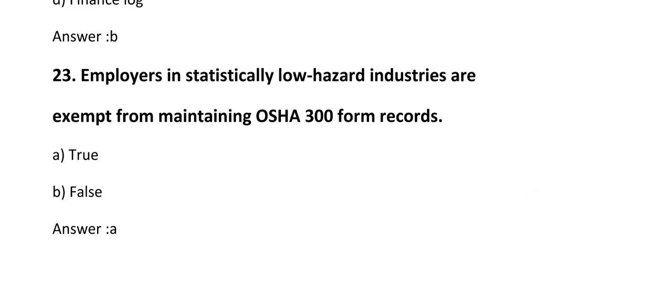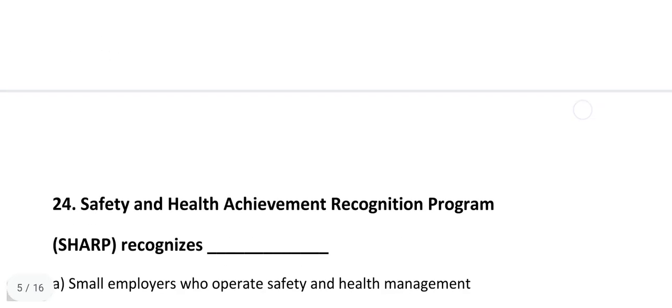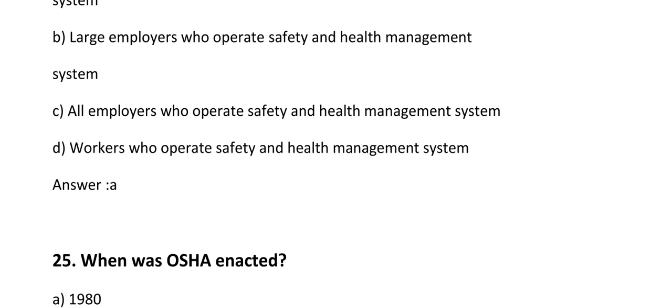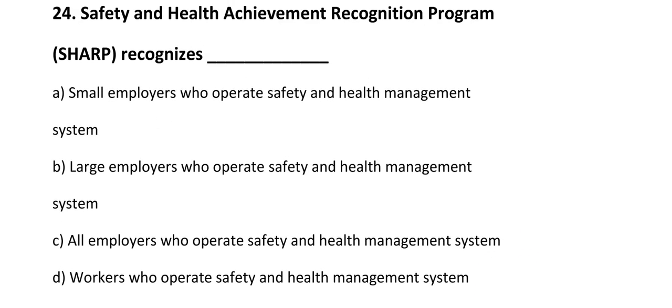Employers in statistically low hazard industries are exempt from maintaining the OSHA 300 form record. True or false? The answer is A, that is true. Safety and Health Achievement Recognition Program, SHARP, recognizes dash: small employers who operate safety and health management system, large employers who operate safety and health management system, all employers who operate safety and health management system, workers who operate safety and health management system. The answer is A, that is small employers who operate safety and health management system.